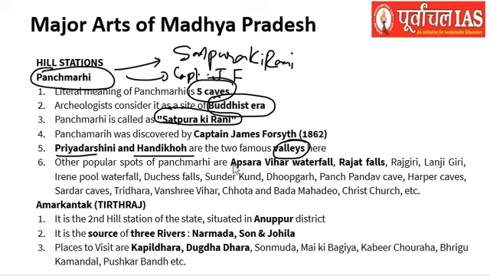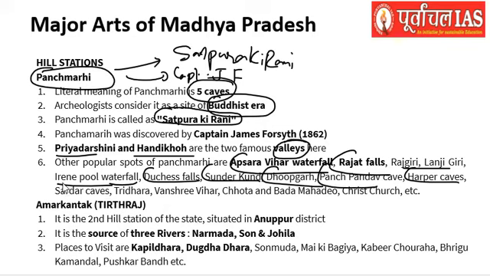Other popular tourism spots here are Apsara Vihar Waterfall, Rajat Falls, Rajgiri, Lingigiri, Irene Pool Waterfall, Duchess Falls, Sundarkund, Dhoopgarh, Panch Pandav Cave, Harper Caves, Sardar Caves, Tridhara, Van Shri Vihar, Chota and Bada Mahadev, and the Christ Church.